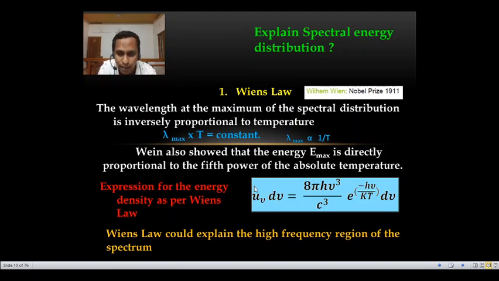U of nu d nu, that is the energy density, which is equal to 8 pi h nu cubed by c cubed into exponential minus h nu by kT d nu. h is Planck's constant, nu is the frequency, c is the velocity of light, k is Boltzmann's constant, T is the temperature. Okay, this is the expression as per Wien's law.